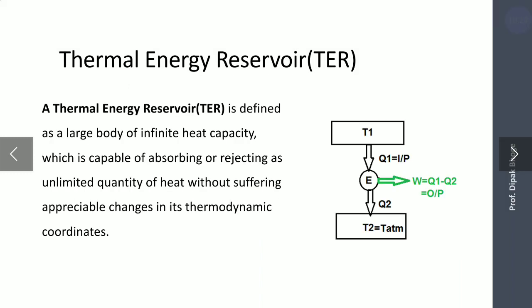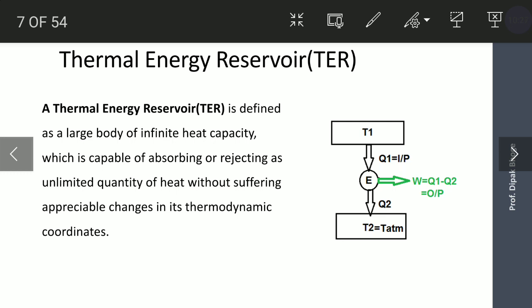After that, we are going to study the prerequisite to understand the second law of thermodynamics, for which we need the thermal energy reservoir. Then what is meant by source and sink? So first we will define the thermal energy reservoir.